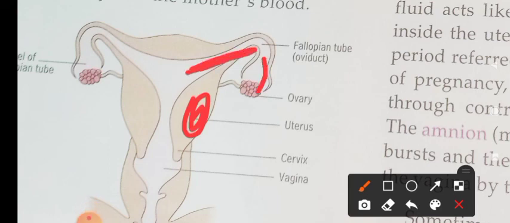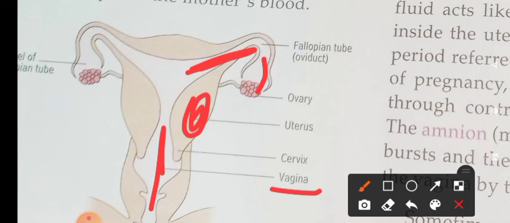The ovum is sent out of our body through the vagina, and not only the ovum, but also the lining of the uterus, the inner wall of the uterus, as well as some amount of blood will be expelled out through the vagina, and that is called menstruation.